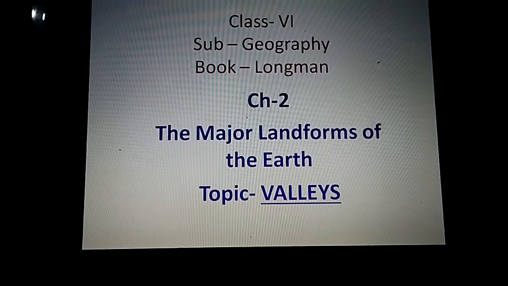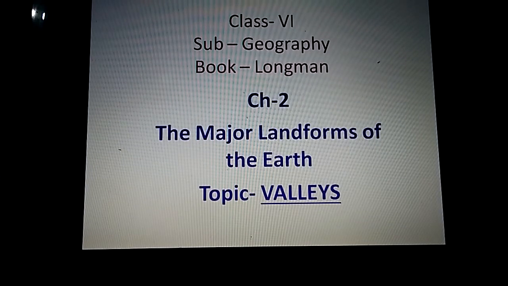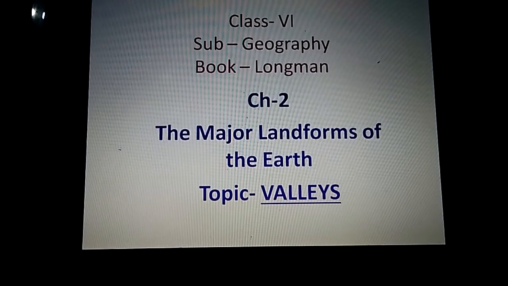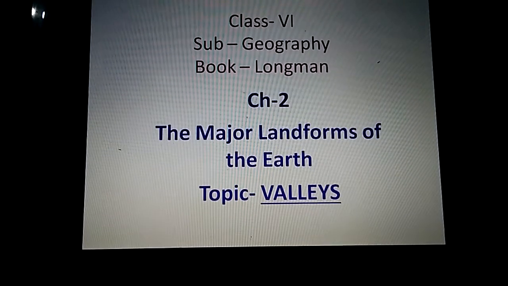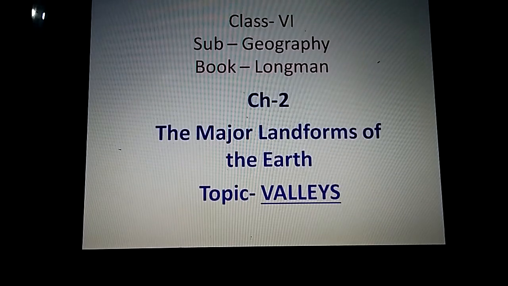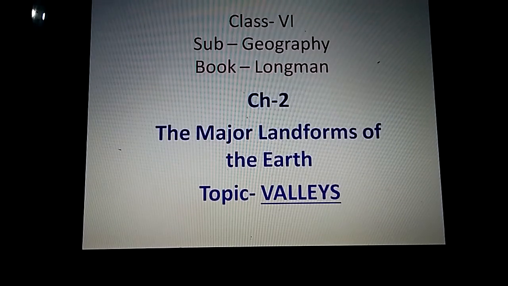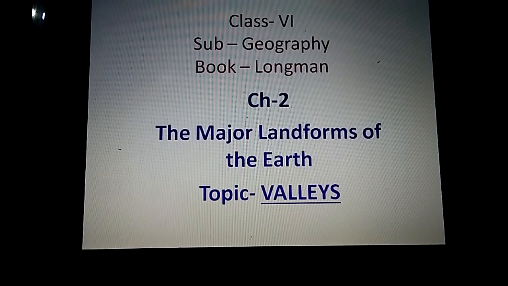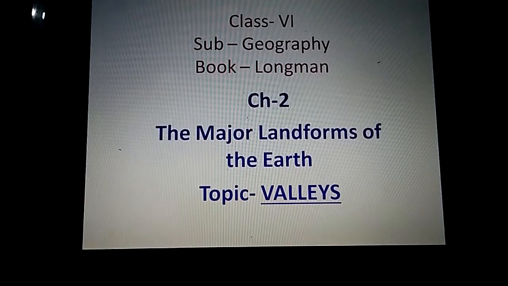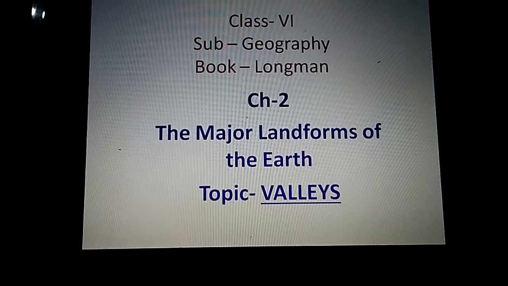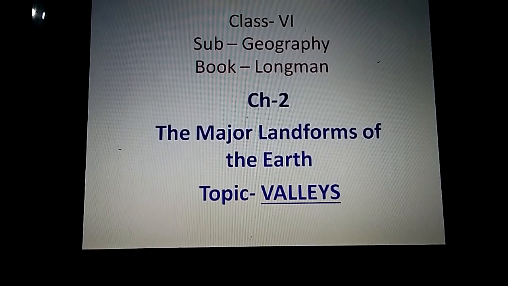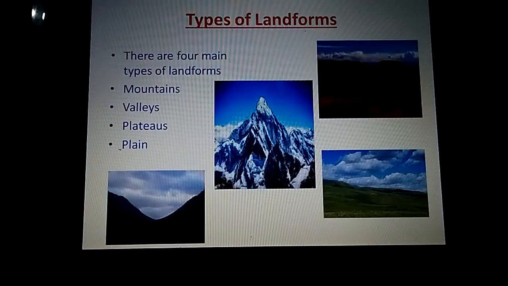Today is our second class of class 6 geography, and the chapter which we were doing is the major landforms of the earth. In the last class we discussed the different landforms, the processes involved in their formation, and the mountain and its types. And today in this class we will discuss the next landform, that is valleys.